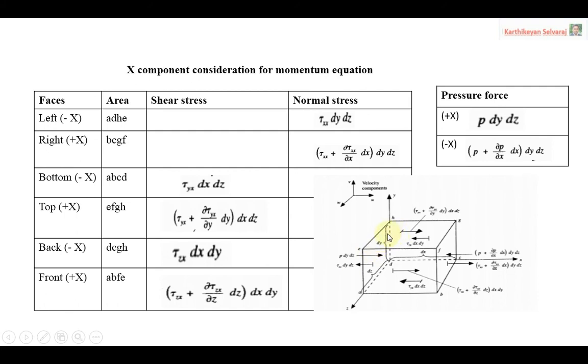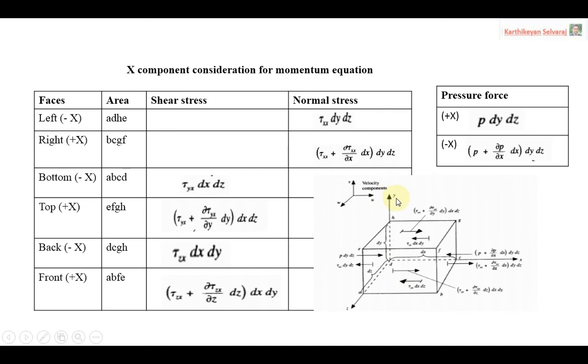Now we are talking about shear stress. First we consider the bottom side. What is the shear stress on the bottom side? Again it is in the negative x direction, so bottom side minus x. See here, shear stress, that is why tau yx. Here x is the direction and y means the shear stress acts on the face perpendicular to the y axis. This is the bottom we are considering, and the bottom is exactly perpendicular to the y direction.